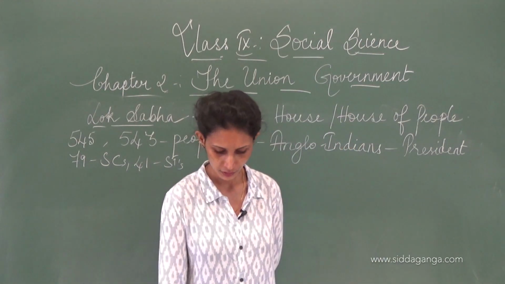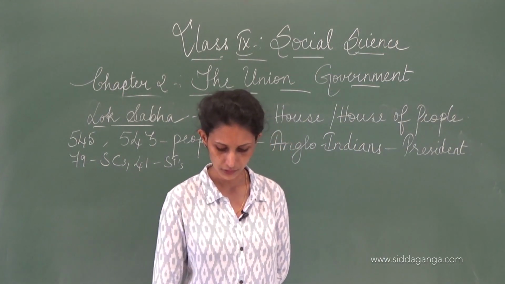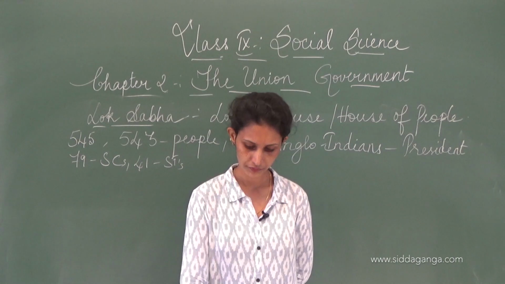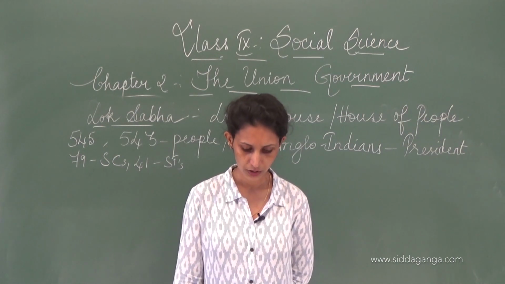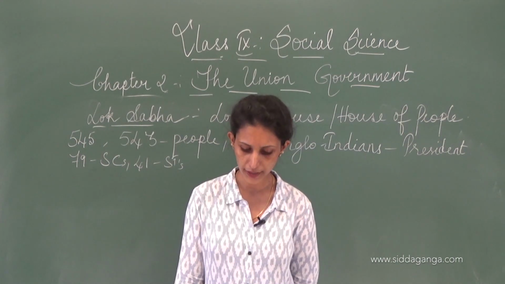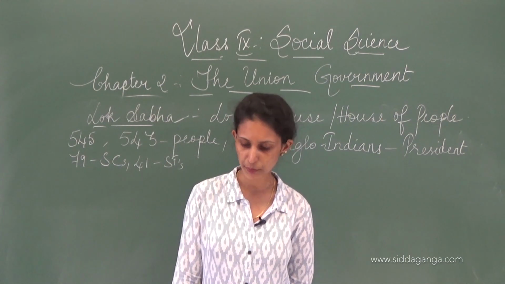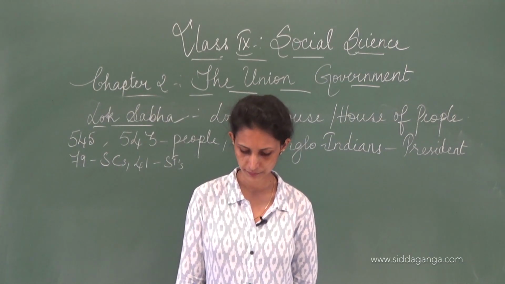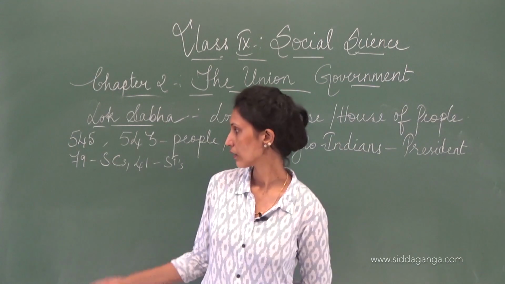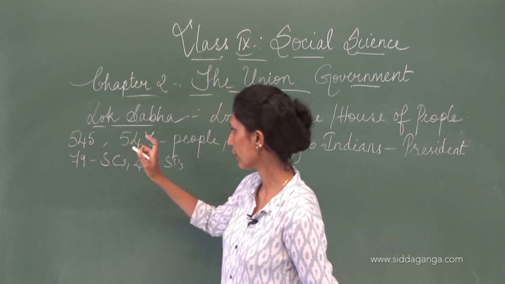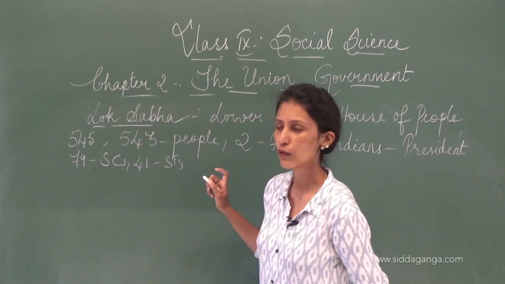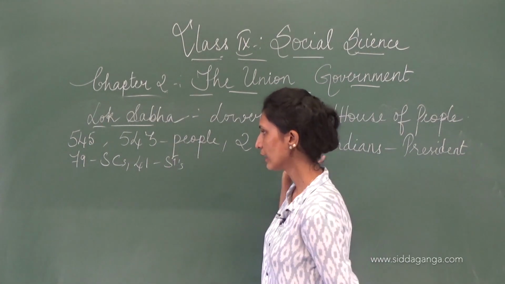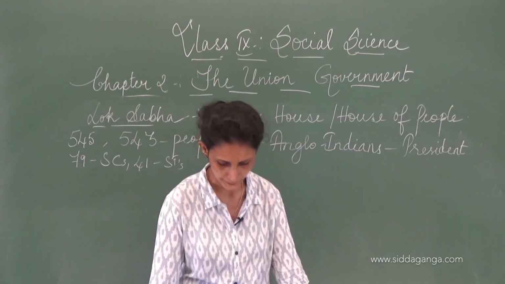All right. So this is how 545 members are there. Okay, remember these numbers: 545, 543, 79 and 41. 2 are Anglo-Indians.